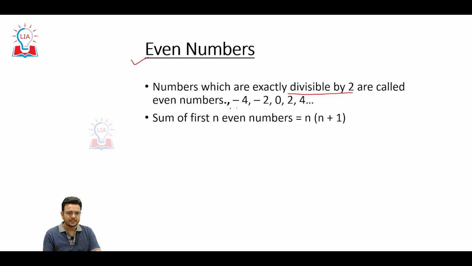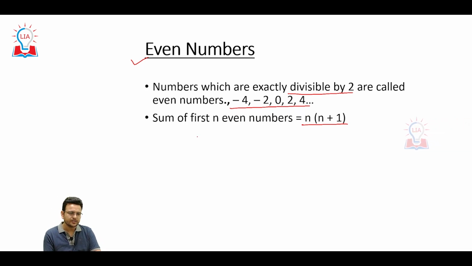Like we have -4, -2, 0, 2 and 4. So these are even numbers because they are divisible by 2. The sum of the n even numbers is n times (n plus 1). So these formulas will somehow help you to solve the questions.